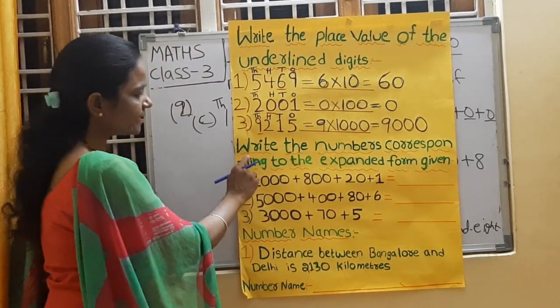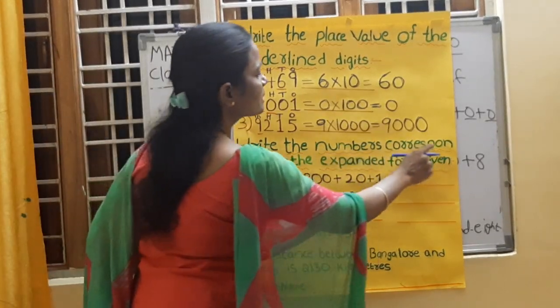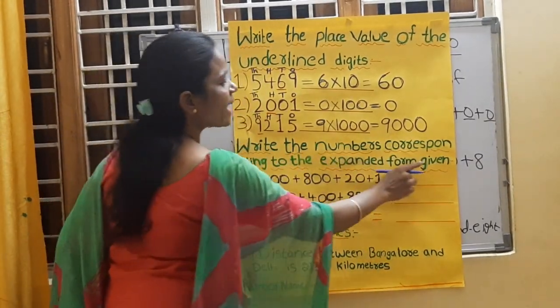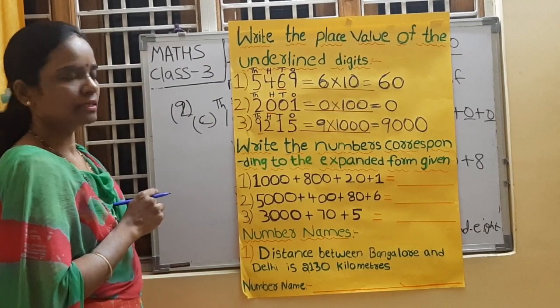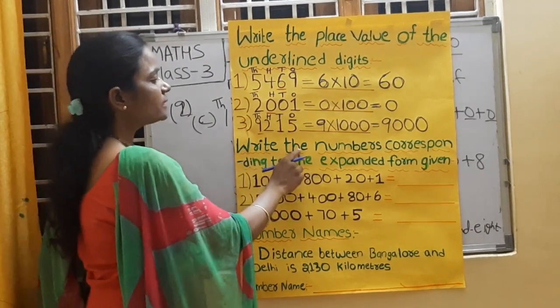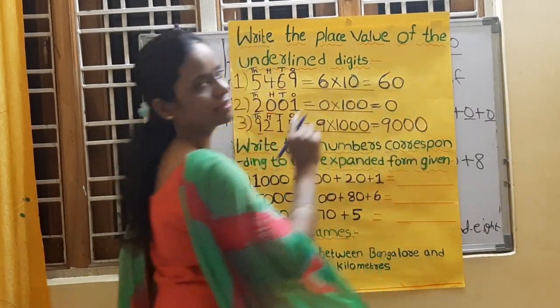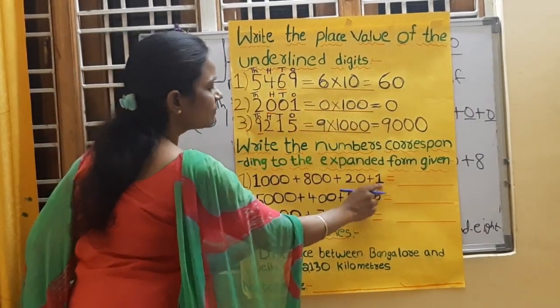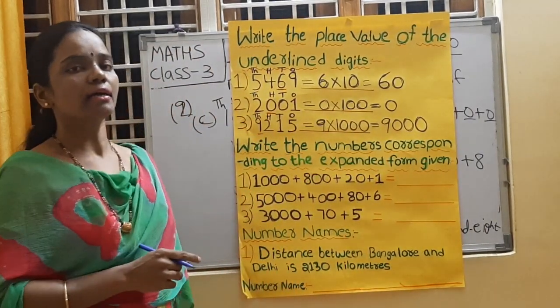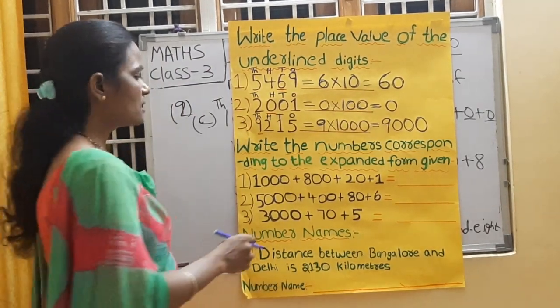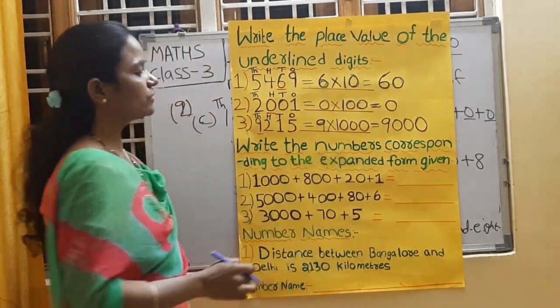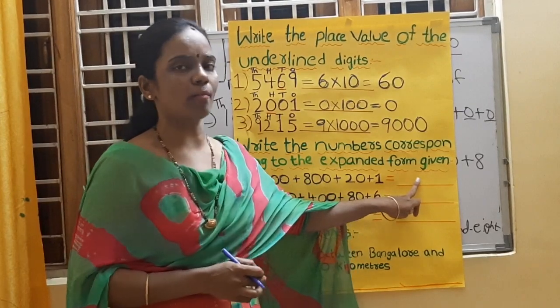Yes. What is the second heading? Write the numbers corresponding to the expanded form given. So here the expanded form is given. We need to write the number. Yes. So this is an expanded form. We need to write down its short form.